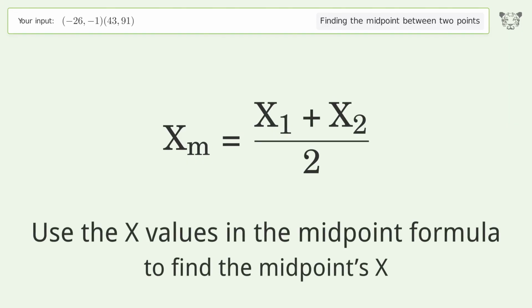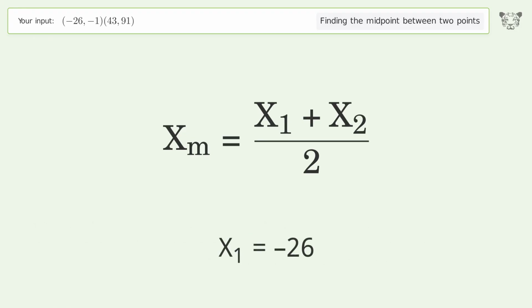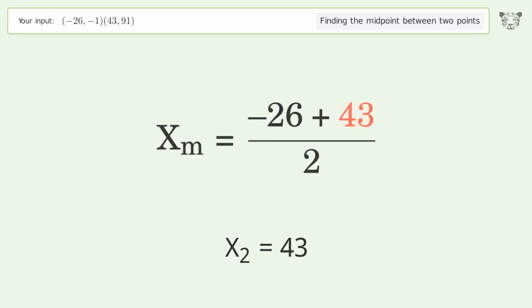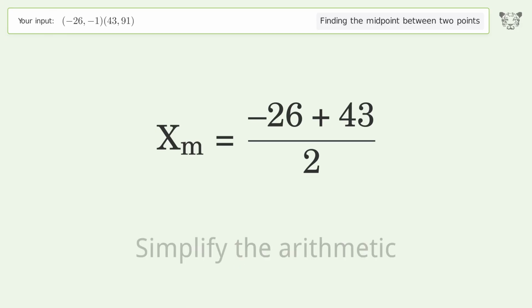Use the x values in the midpoint formula to find the midpoint's x. x1 equals -26. x2 equals 43. Simplify the arithmetic.